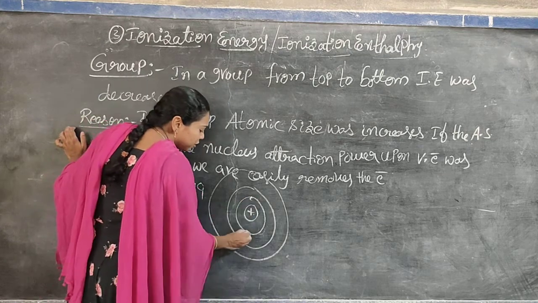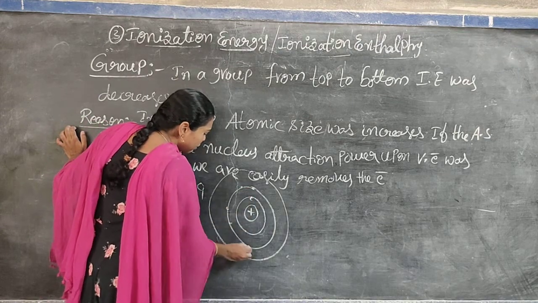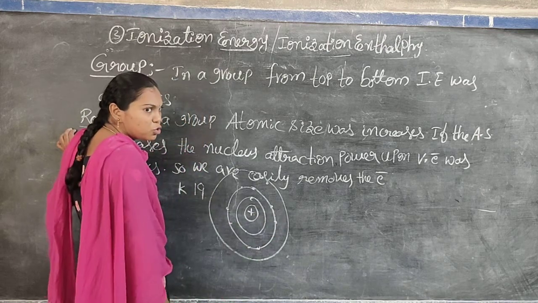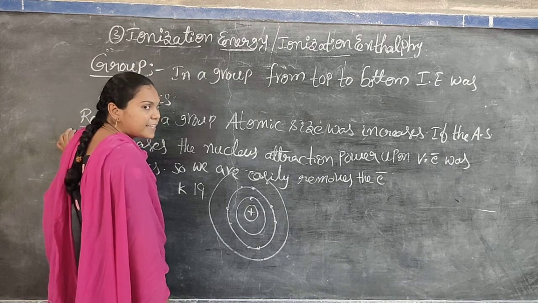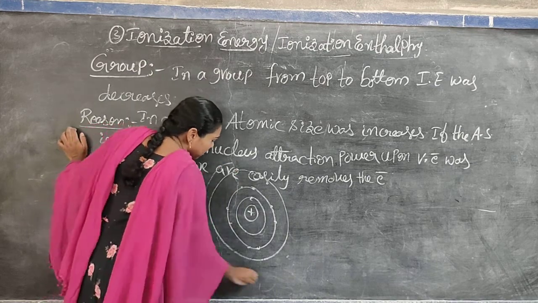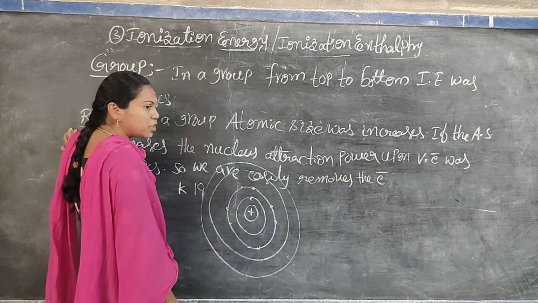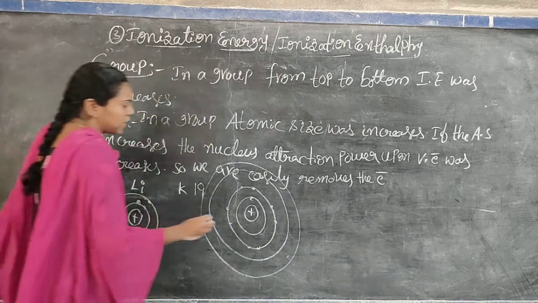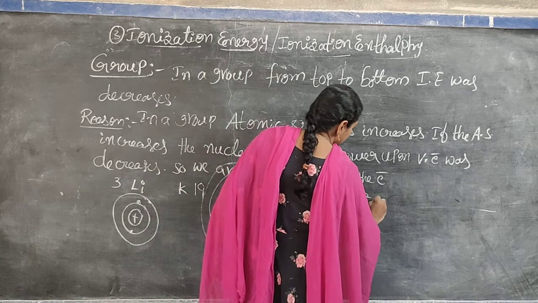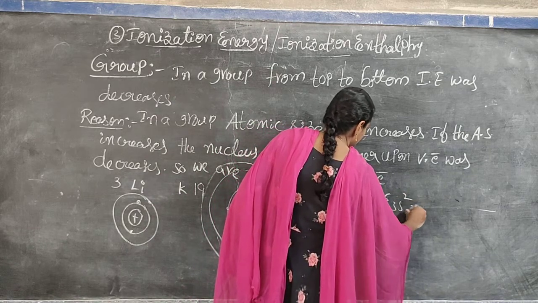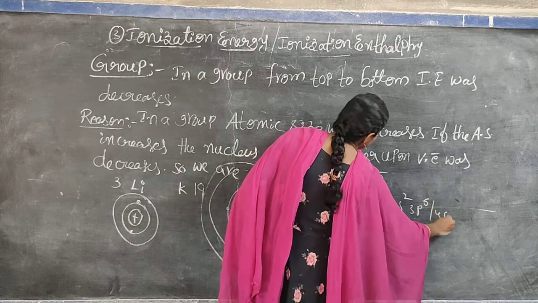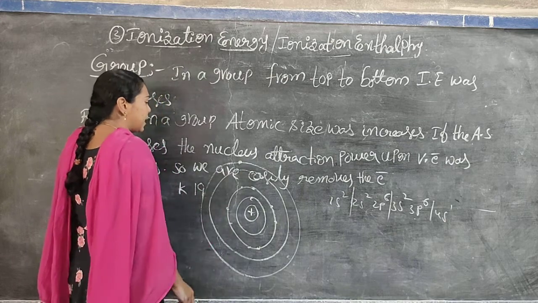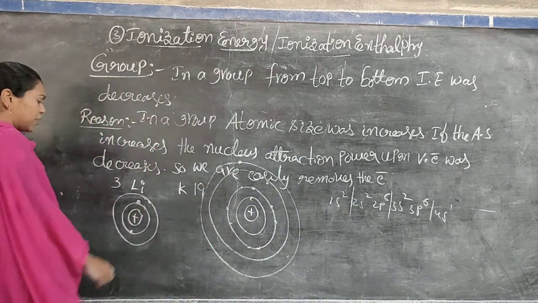Potassium also has 2 in the K shell and 8 in the L shell, because 1s2, 2s2, 2p6. Next, since 19 electrons are there, an N shell is also there. So 1s2, 2s2, 2p6, 3s2, 3p6, then 4s1 for potassium 19. Up to 18, then 4s1. There are 4 shells, and in 4s there is 1 electron. The M shell also has 8 electrons. So remember this carefully.